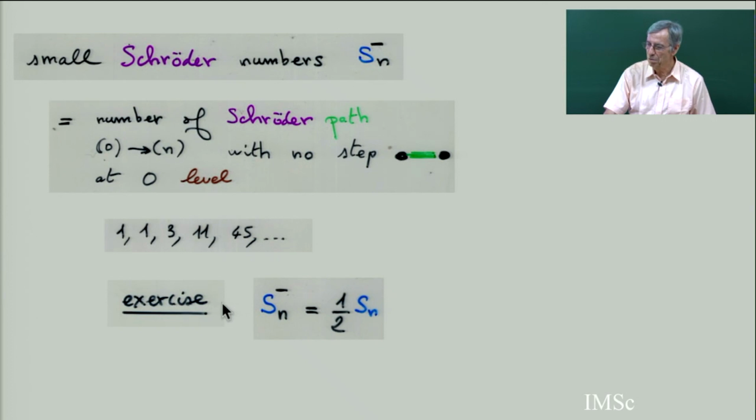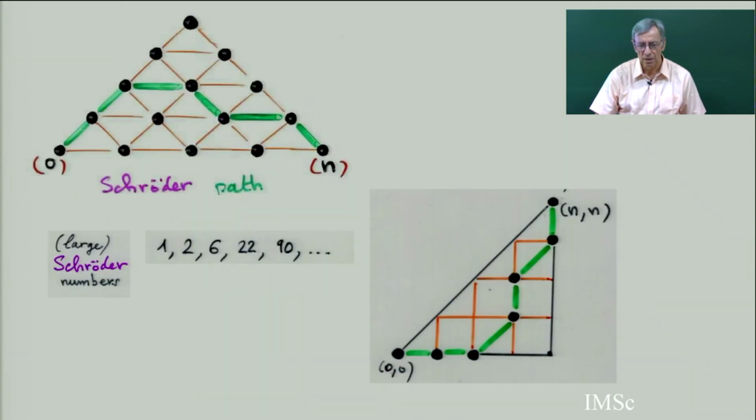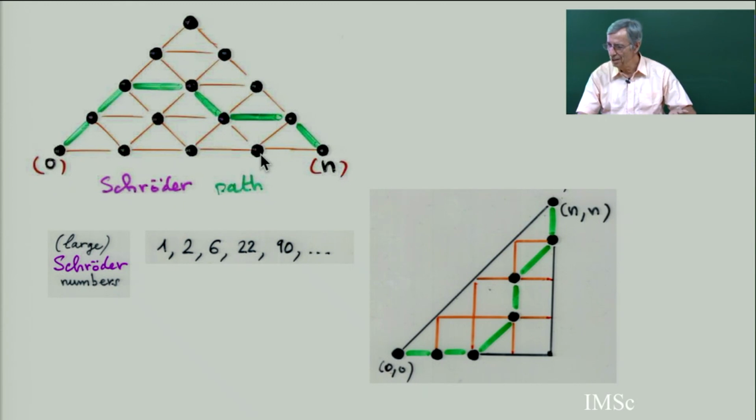So, exercise: give a proof of this. You can give 2 different proofs. You can use generating functions, algebraically, or you can make a bijection. If you take a bijection, a Schroeder path can be split into 2 families.